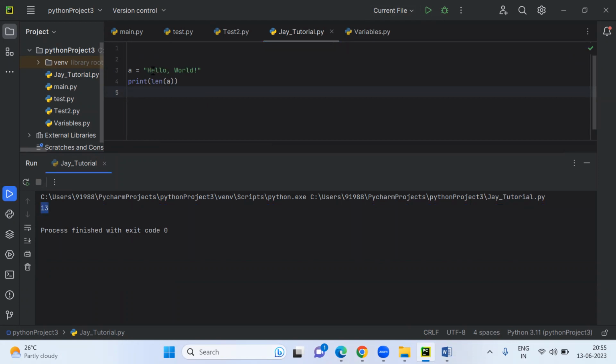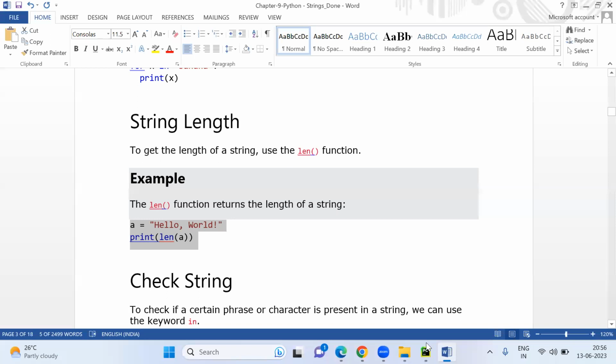Sorry, 1, 2, 3, 4, 5, 6, 7, 8, 9, 10, 11, 12. Okay, they are counting this also. So 1, 2, 3, 4, 5, 6, and then 7, 8, 9, 10, 11, 12, 13. So including the comma, it is saying that 13 characters are there in this one. So it's nice.